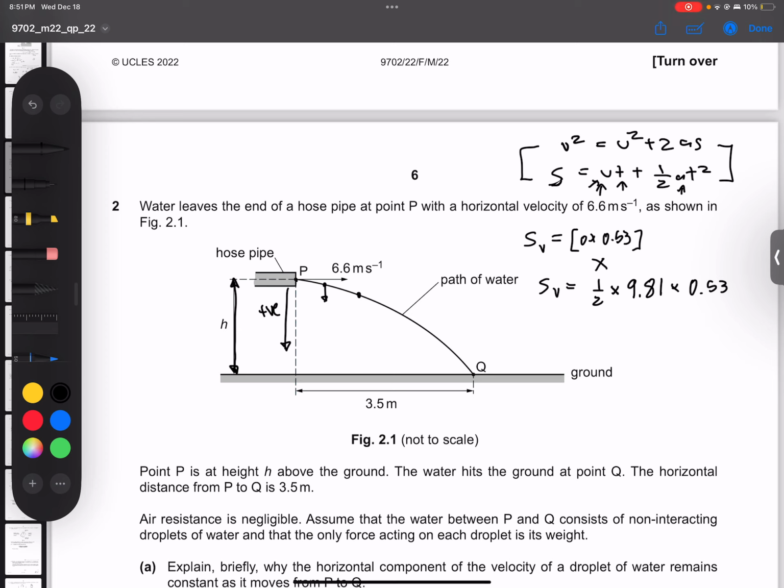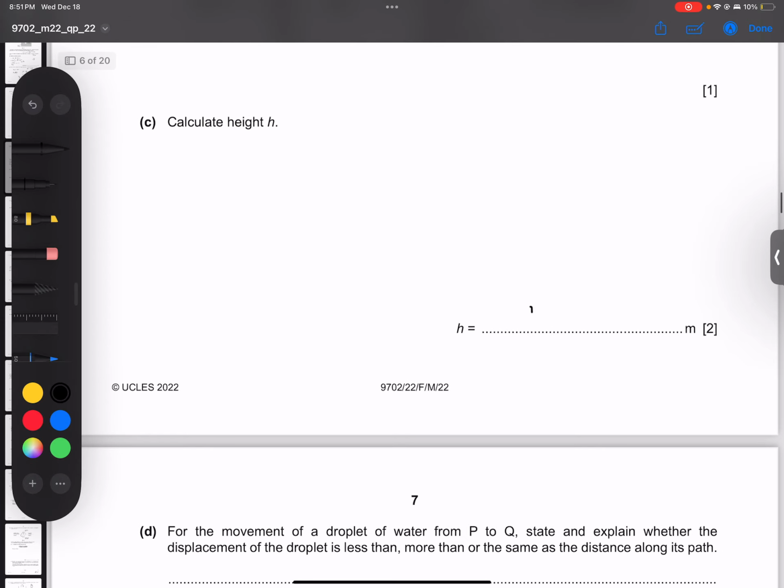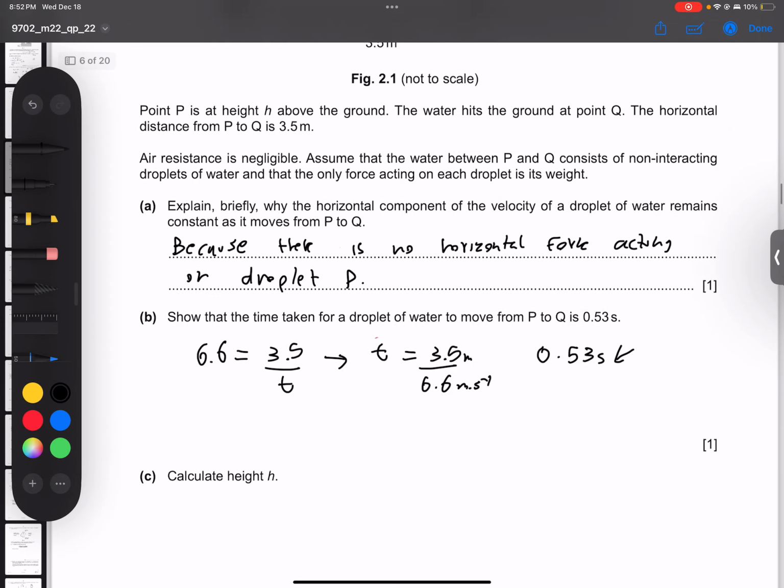Oops, I made a mistake. t is squared. So 0.5 into 9.81 into 0.53 squared, which gives us a value of 1.37. We need to present that in two significant figures. So I will say 1.4 meters.